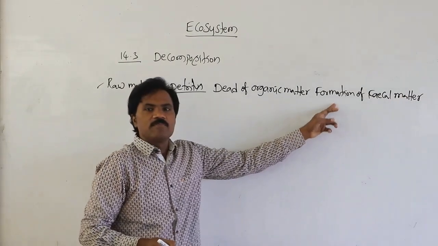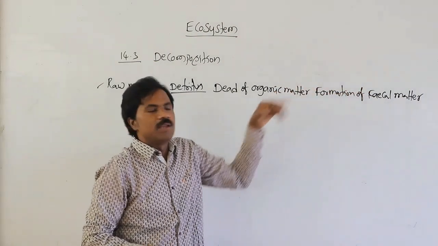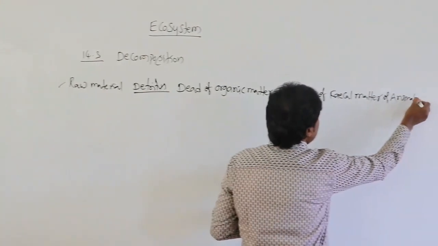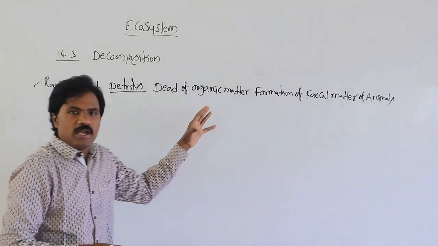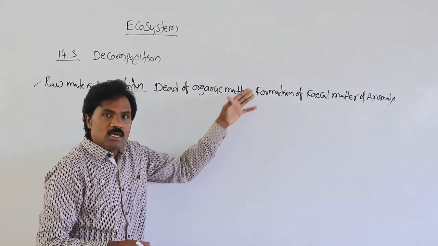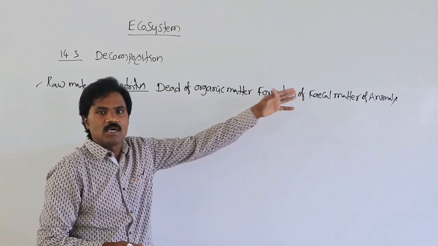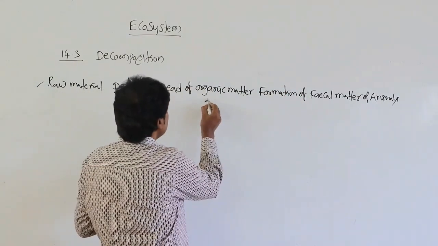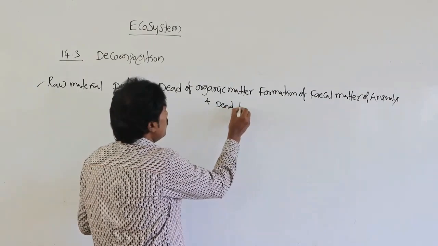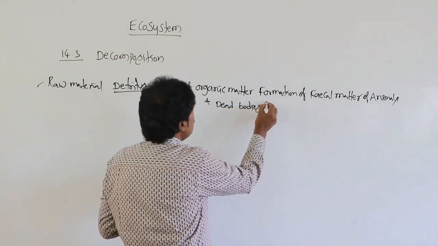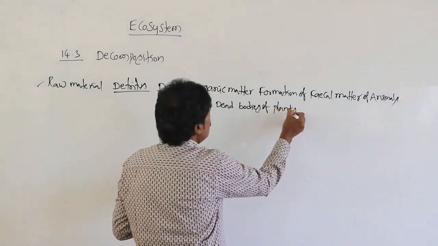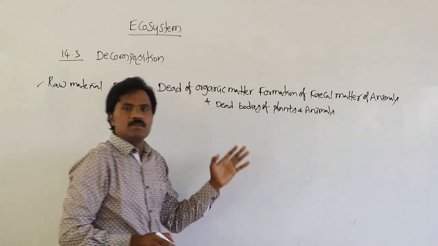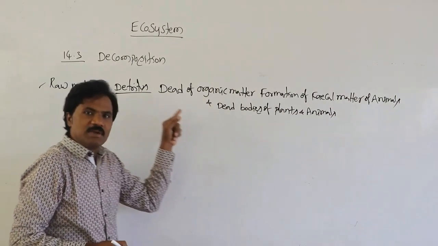The fecal matter of the animals, this dead and decaying material, majorly the fecal matter of animals as well as the dead bodies of plants and animals, that is detritus material.